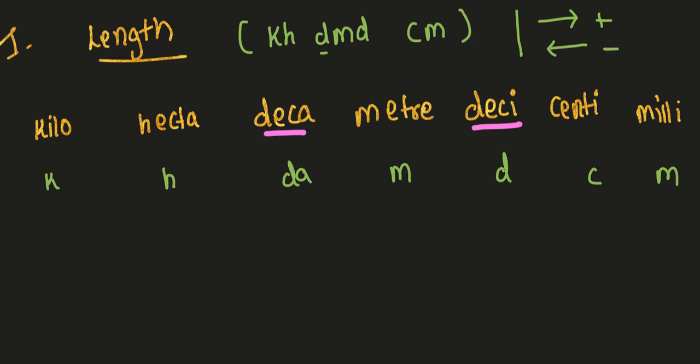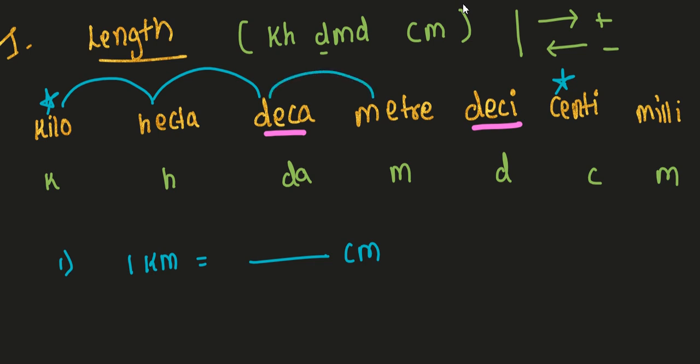Let us do a few questions. For example, 1 kilometer is equal to dash centimeter. This is our kilo, and this is our centi. Let us see how many jumps we have: 1, 2, 3, 4, 5.